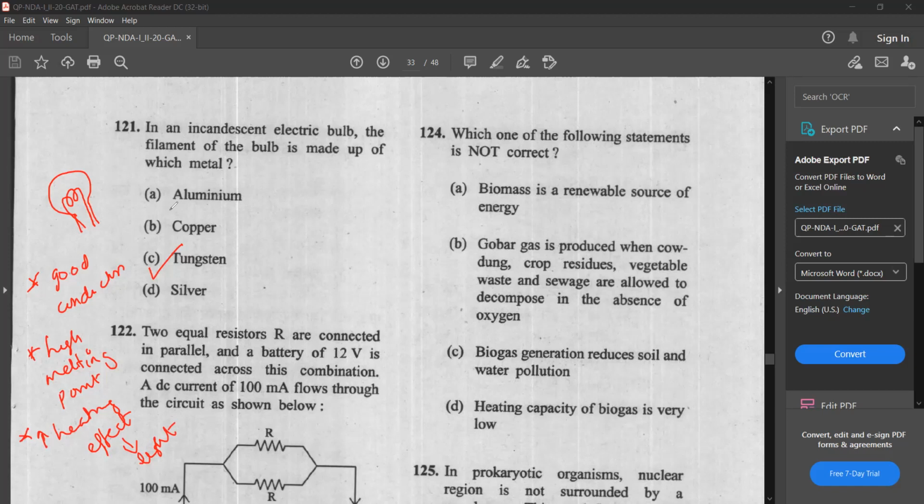Other than this, additional information: in electric bulbs, we fill the space in the bulb with inert gases to increase the life of the filament. So the answer is option C.